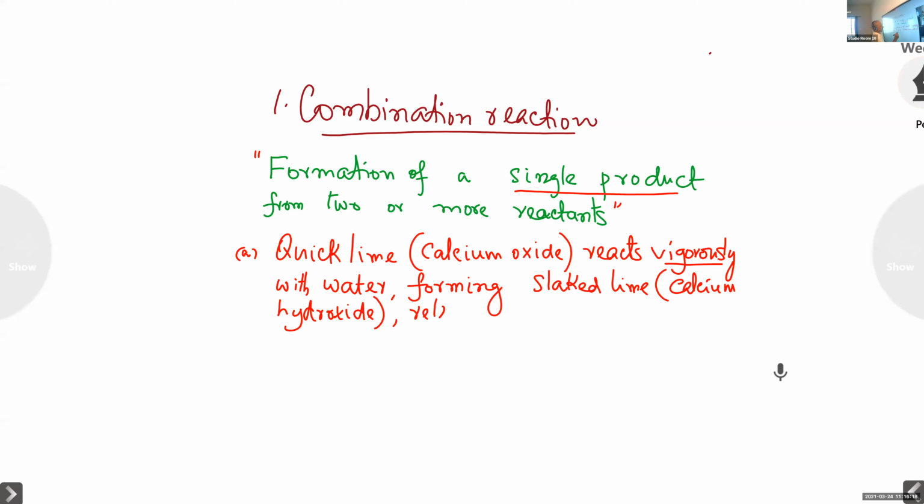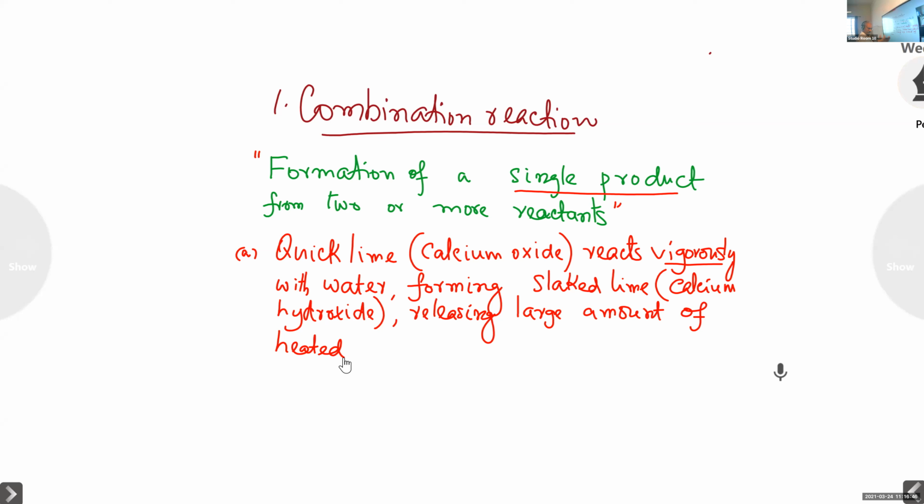Releasing large amount of heat. Heat is released. We are not heating it. It is heated up by itself, a spontaneous rise in temperature.